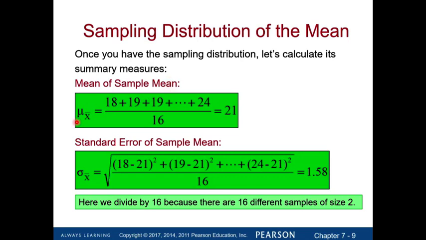First is the mean of all the sample means, or the average of all the sample means. Because we have 16 samples, we add up the 16 numbers and divide by 16, which gives the average of all the 16 sample means, which is 21 years old. And then plugging the numbers into the formula, you get a standard error of the sample mean, which is 1.58.